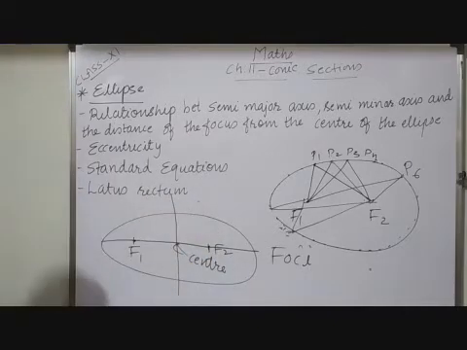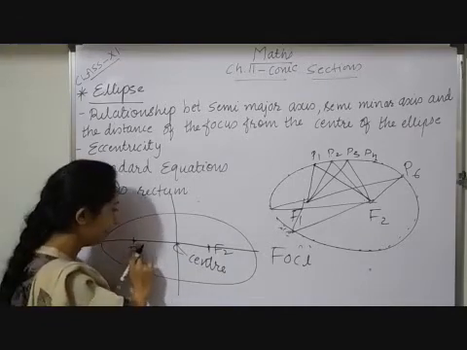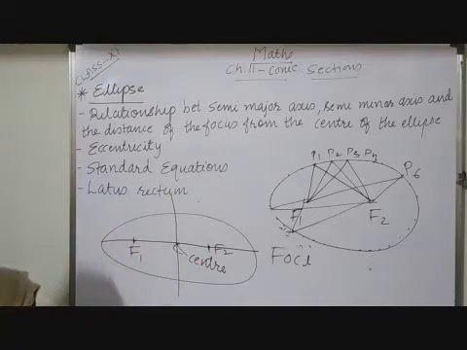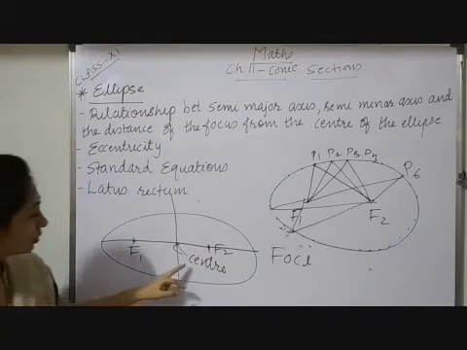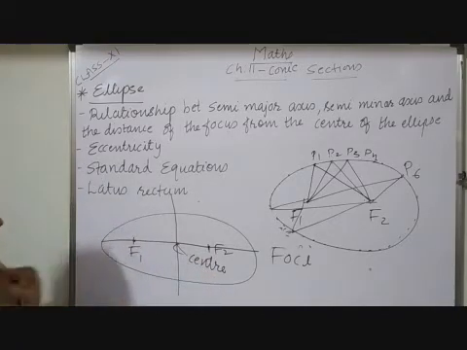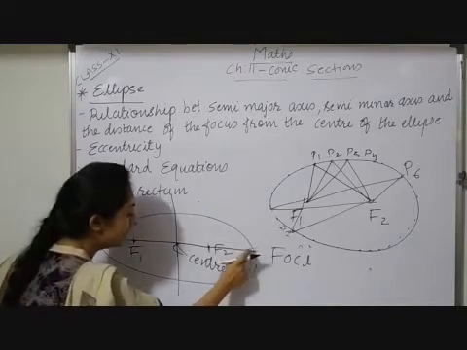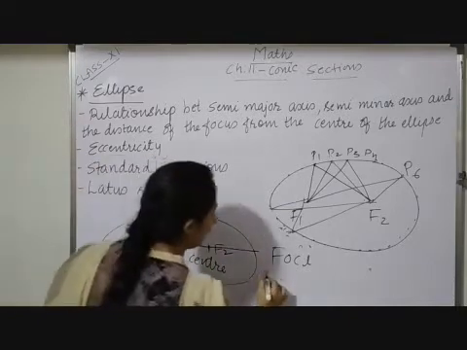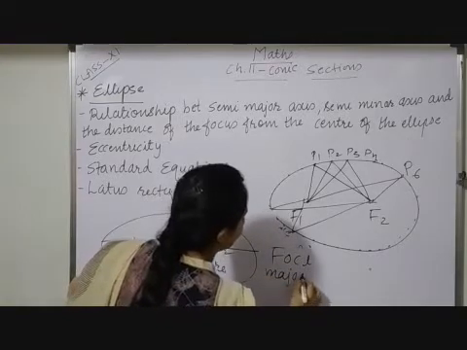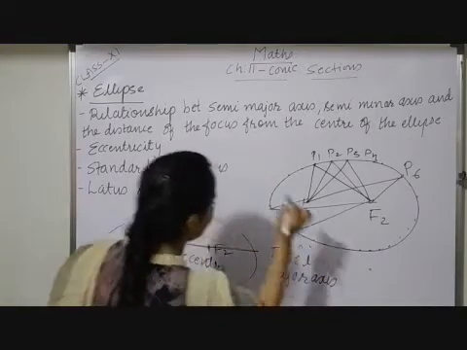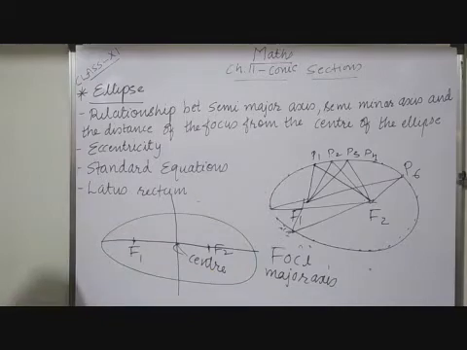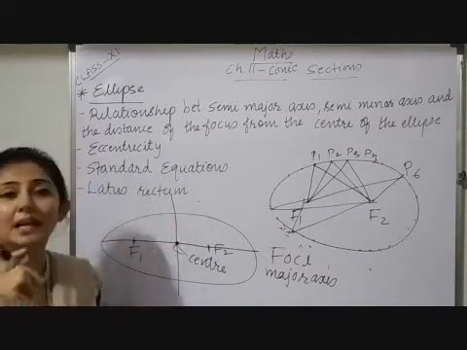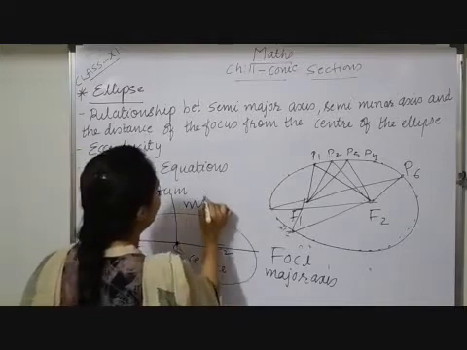Again I am repeating: a segment joining F1 and F2, and the midpoint of F1F2 is called the center. A segment passing through the two foci is called the major axis, and a segment perpendicular to the major axis and passing through the center is called the minor axis.